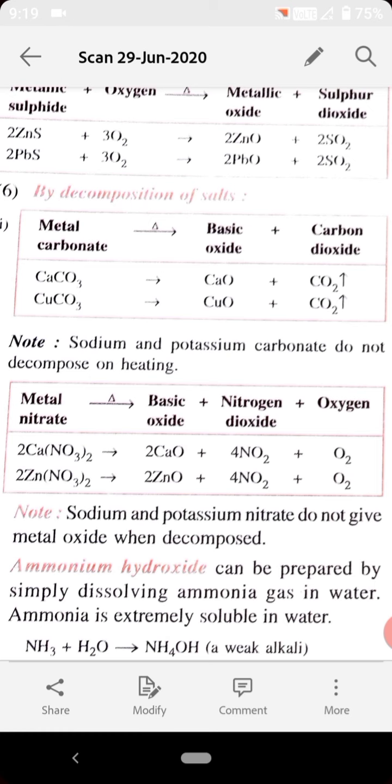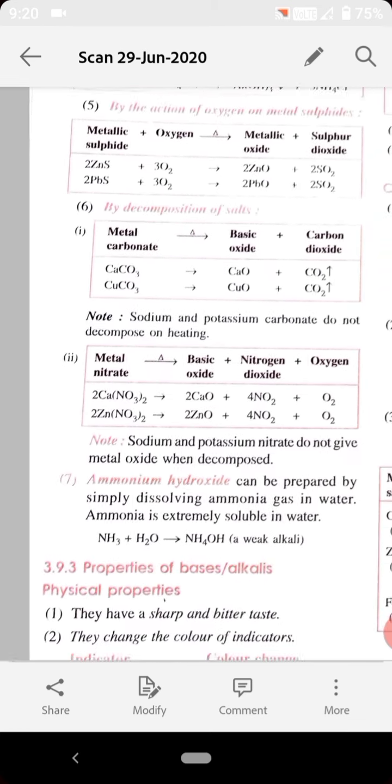You can see the example given, calcium carbonate. When it undergoes decomposition in the presence of heat, it forms calcium oxide. I have already told you all, bases are either oxides or hydroxides of metals. So here calcium oxide is a metallic oxide. It means it will be basic in nature. So this is the base plus CO2 gas released. Another example is copper carbonate. When it undergoes decomposition in the presence of heat, it forms copper(II) oxide plus carbon dioxide gas.